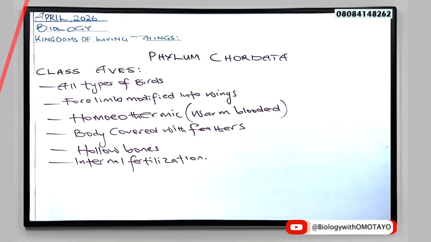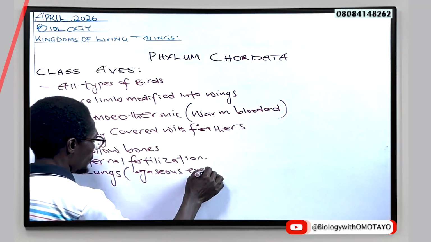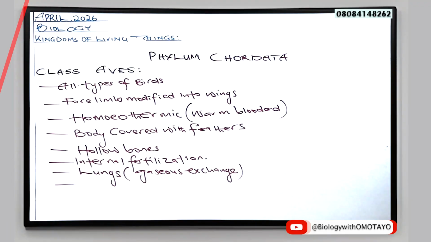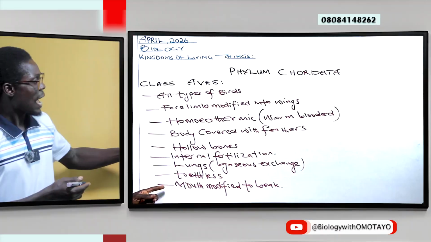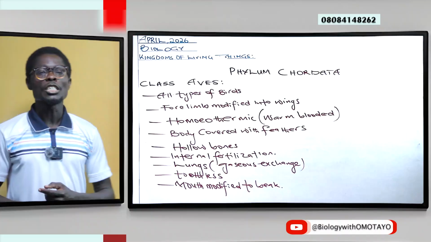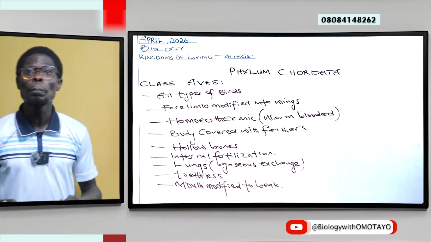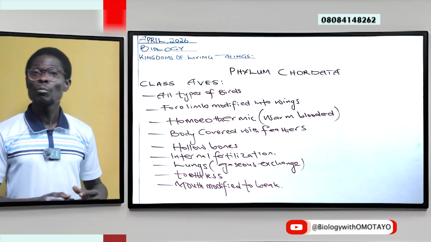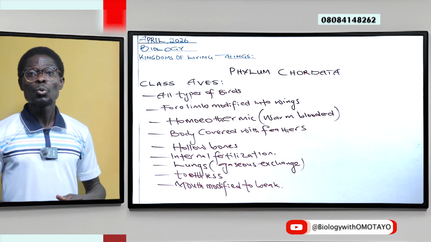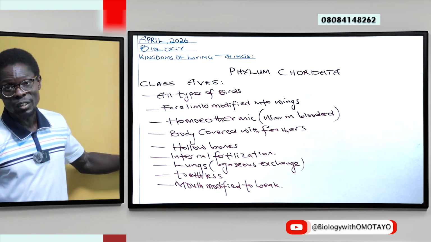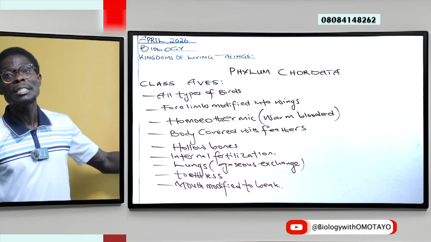Internal fertilization is used, and the lung is used for respiration. And then they are toothless, as the mouth region is modified into a beak. Later we'll be looking at adaptation as a topic under biology. We will see different modifications associated with the beak.